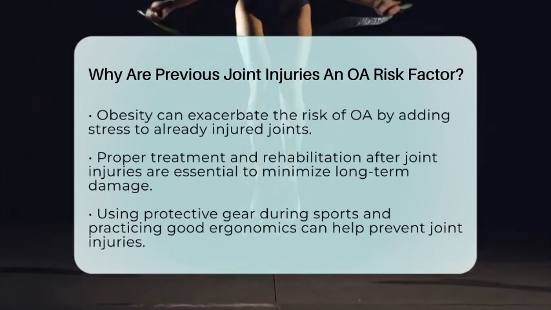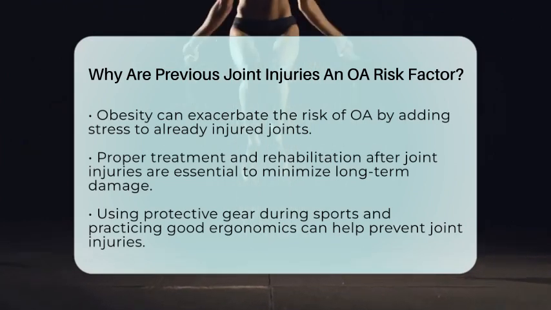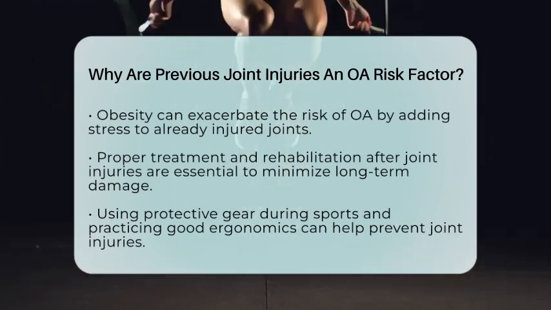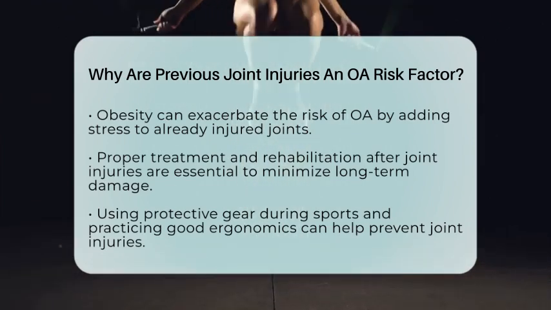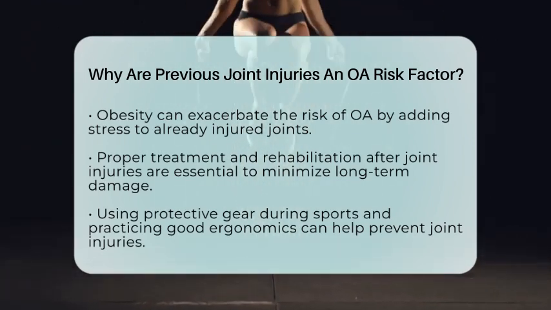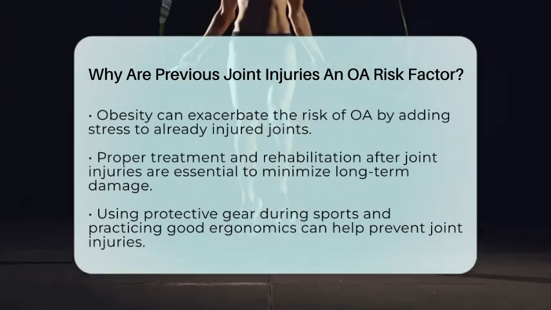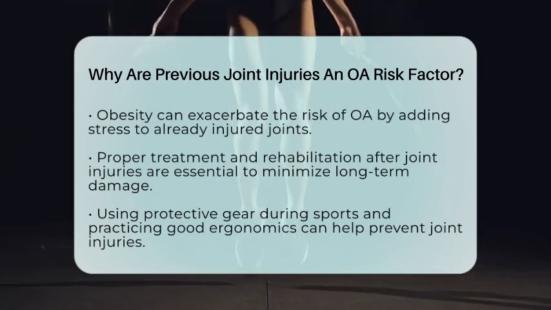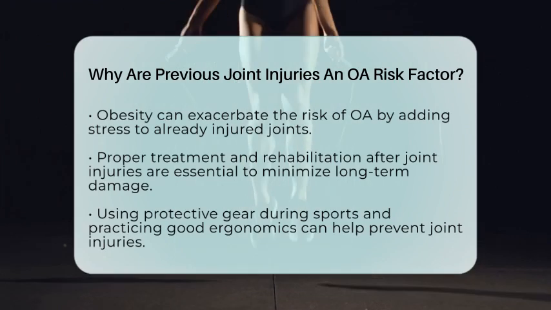Additionally, using protective gear during sports and practicing good ergonomics at work can help reduce the risk of injuries in the first place. In short, previous joint injuries can increase the risk of osteoarthritis by causing structural damage, instability, and inflammation. This connection explains why even injuries from many years ago can lead to a higher chance of developing osteoarthritis in the affected joint.